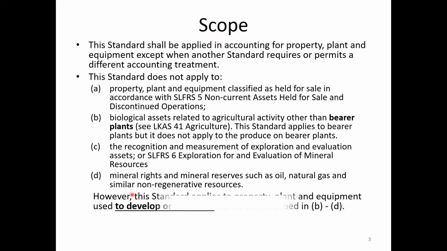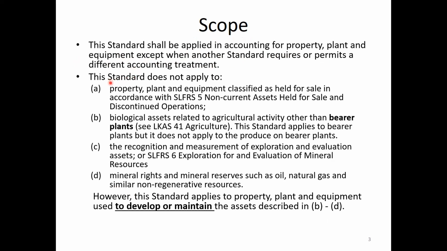When we talk about the scope, the areas covered under this LKS 16: this standard shall be applied in accounting for property, plant and equipment, except when another standard requires or permits a different accounting treatment.